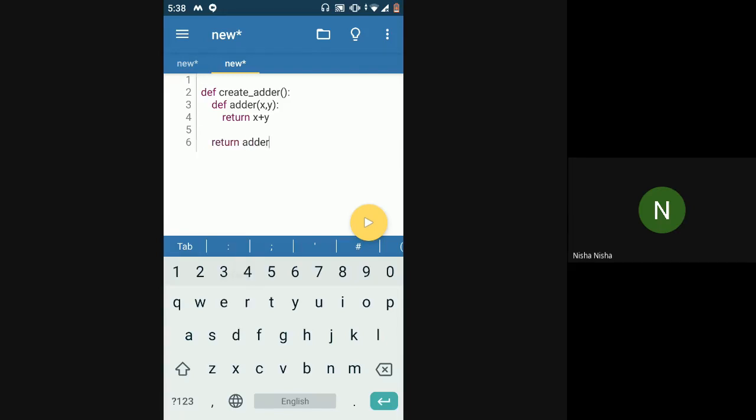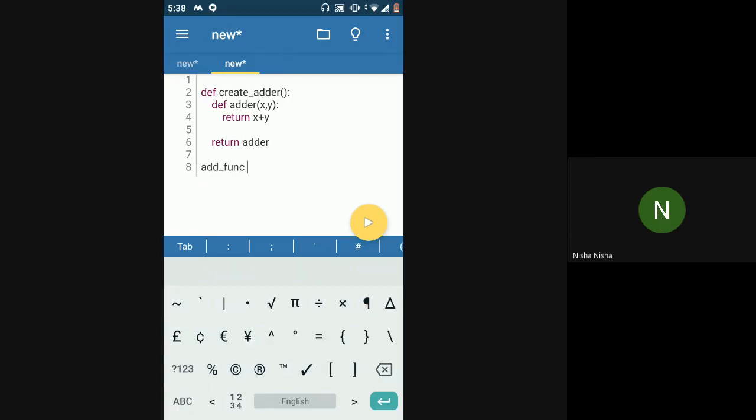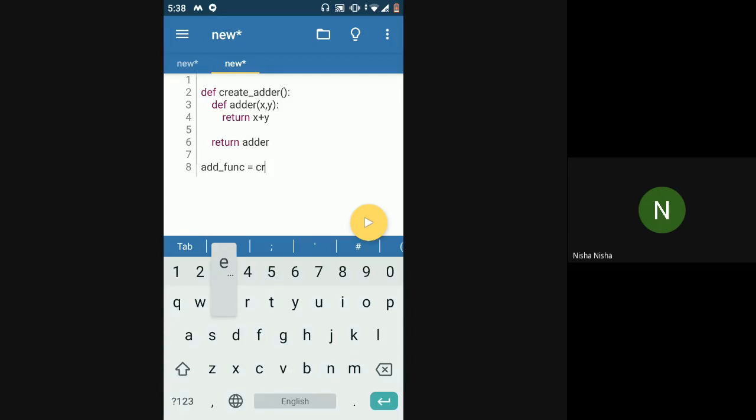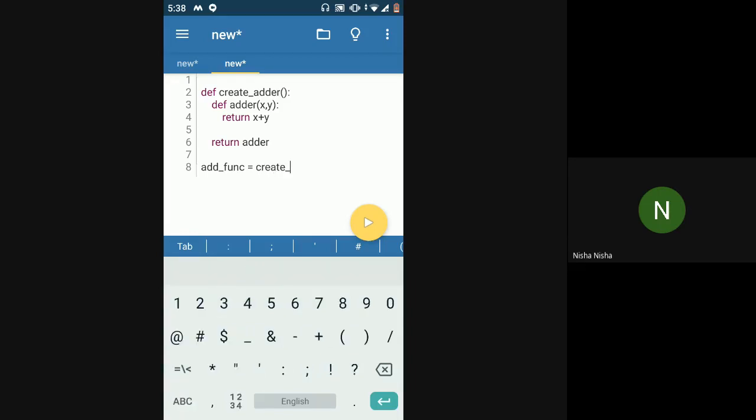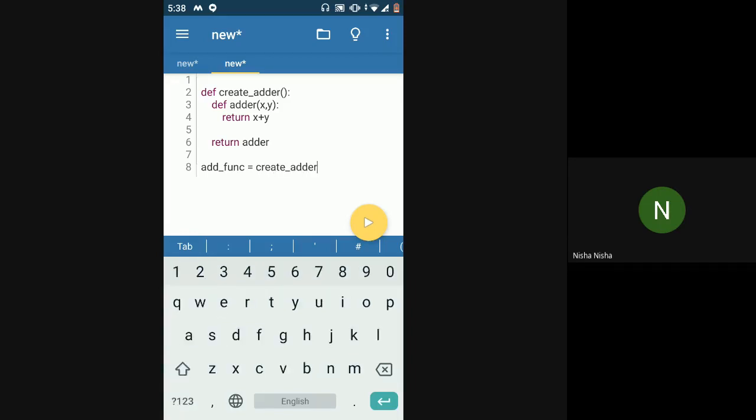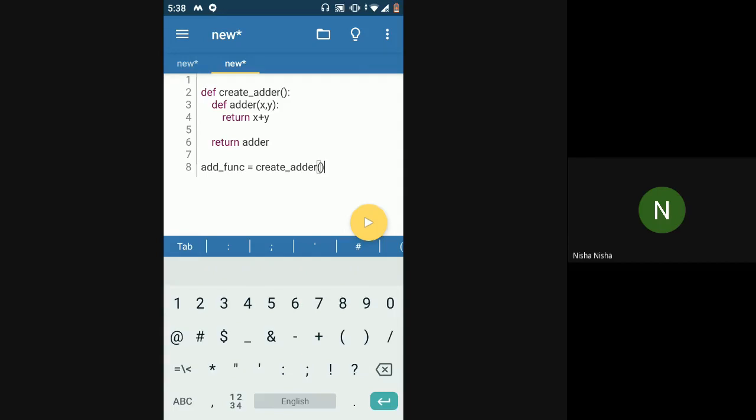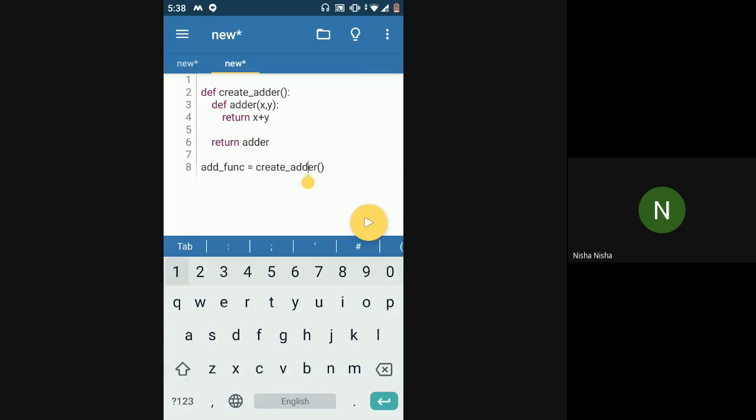When I'm saving it into something, I'll save it in add func, maybe this is what I'll name it. So in add func, when I'm calling create adder, in this case, when create adder gets called, the control will go inside the create adder function.